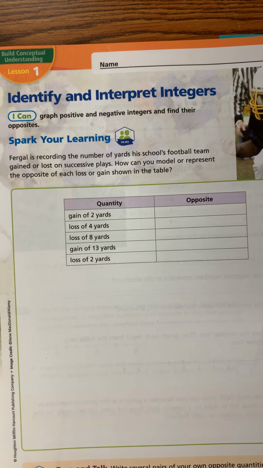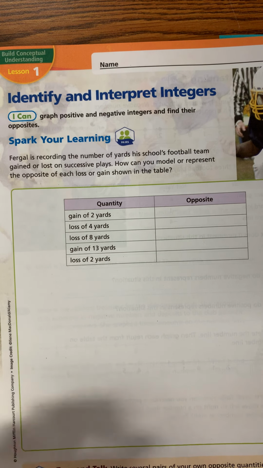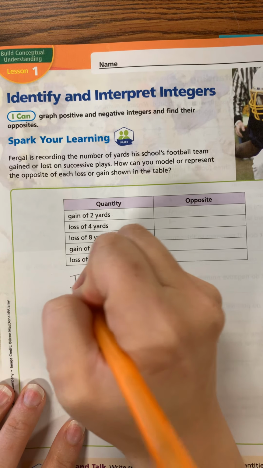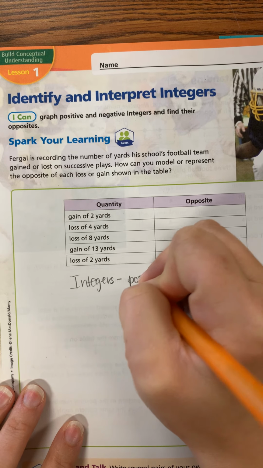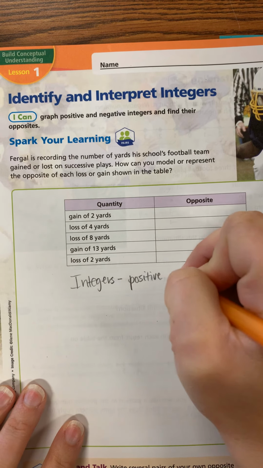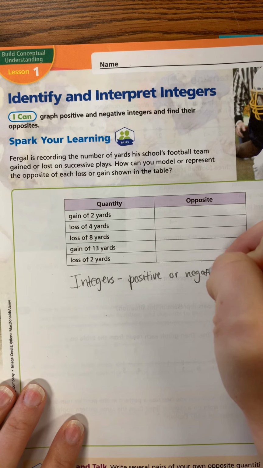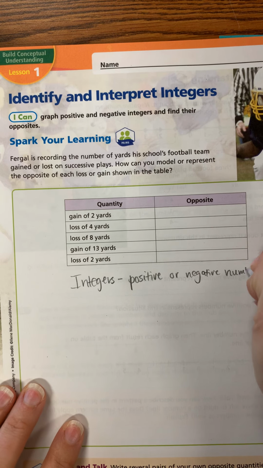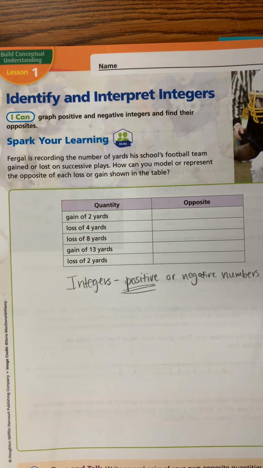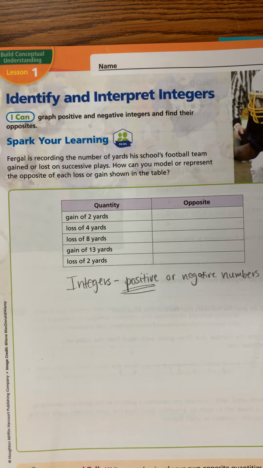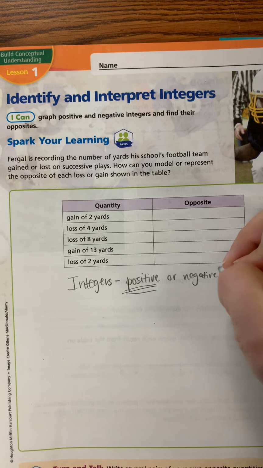All right, guys, we are going to start talking about integers, which is a weird word. Let me write it again down here. Integers. It just means any positive or negative number. Okay, so you might already be like, wait, what? So positive numbers are all the numbers you've dealt with so far in math. Okay, let me add positive or negative whole numbers.